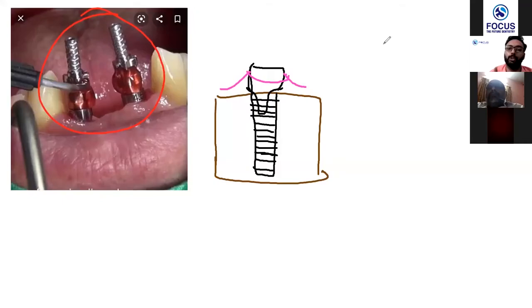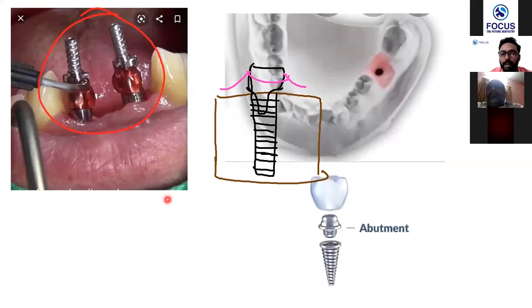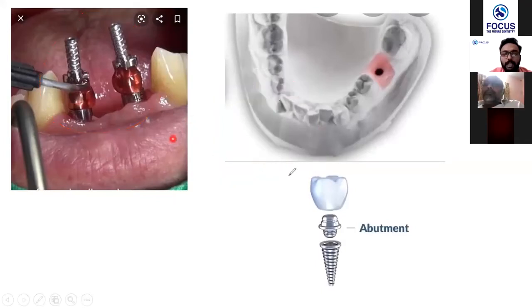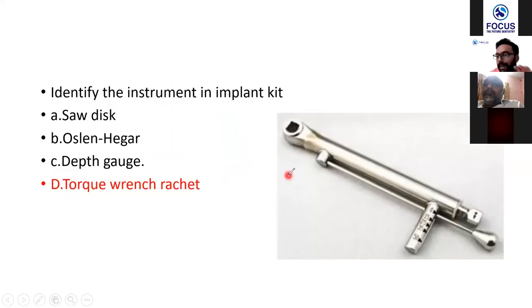Implant is an area where you have no idea. So try to collect the idea, and when you go through the pictures and understand that, okay, these stuff are these, it is easier for you to answer these questions. So I'll just show you the answer. It is torque wrench racket. Now I didn't tell you what is torque wrench yet. So what is torque wrench?